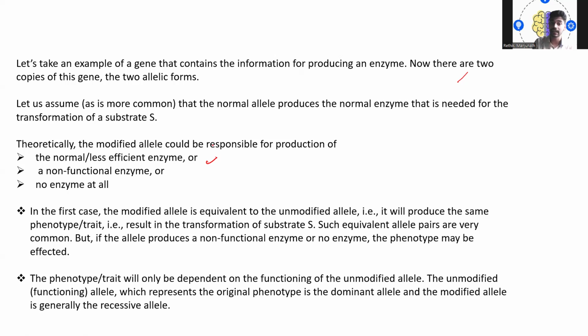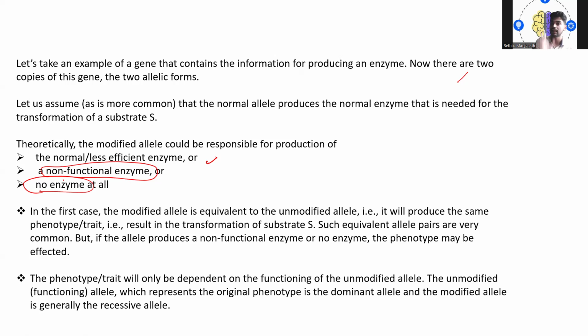But if the allele produces a non-functional enzyme, or no enzyme, non-functional enzyme meaning the enzyme which will not be responsible for the transformation of substrate, or if it doesn't produce any enzyme at all, the phenotype may be affected. The phenotype trait will only depend on the functioning of the unmodified allele here.